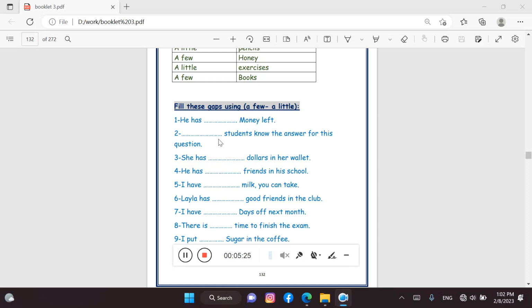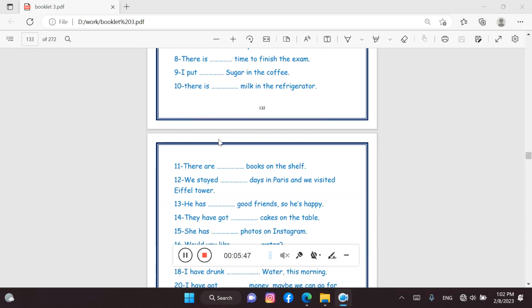Number two, blank students know the answer for this question. Is students a countable or uncountable noun? Countable, we can count students. So before countable nouns, we use a few. A few students know the answer. And so on, you can do it on your own at home.